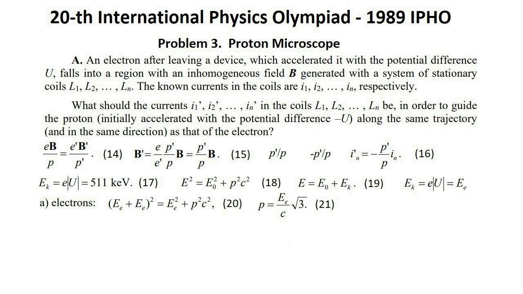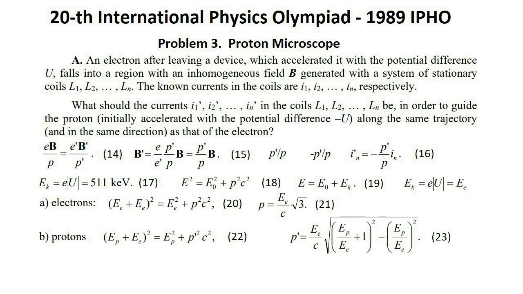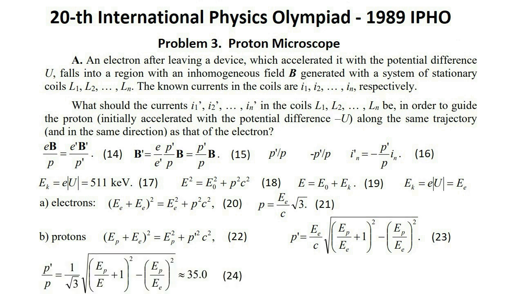We get for electrons 20 and 21, and for protons 22 and 23. Hence p prime over p equals about 35.0, expression 24. And In prime equals negative 35.0 In, expression 25.